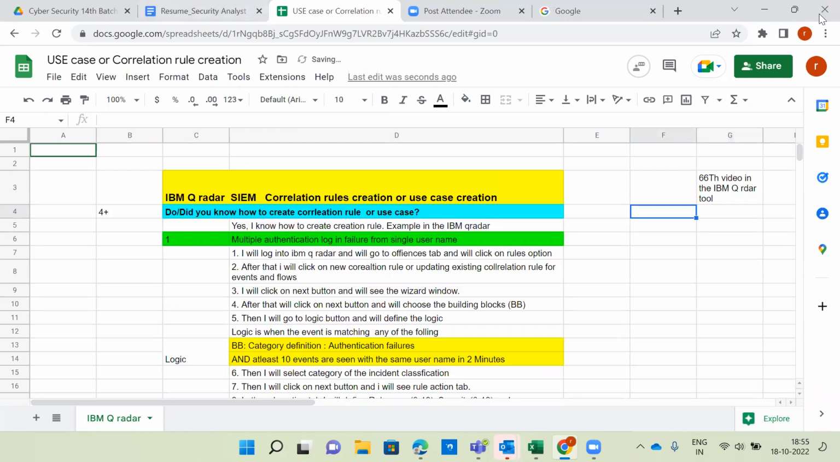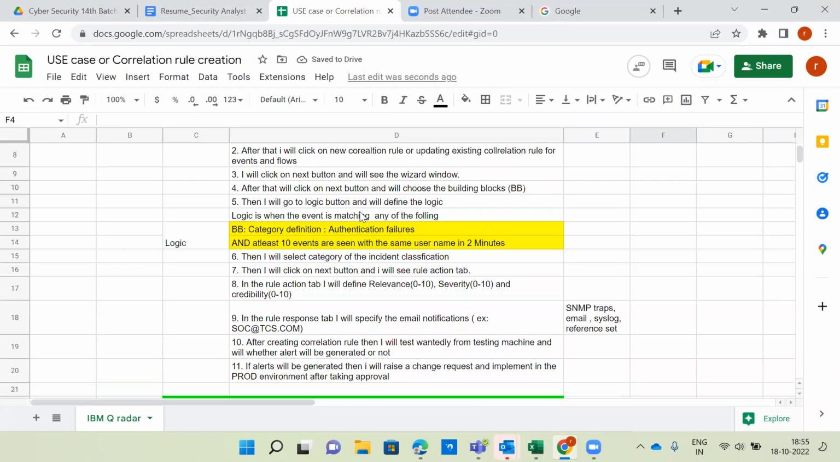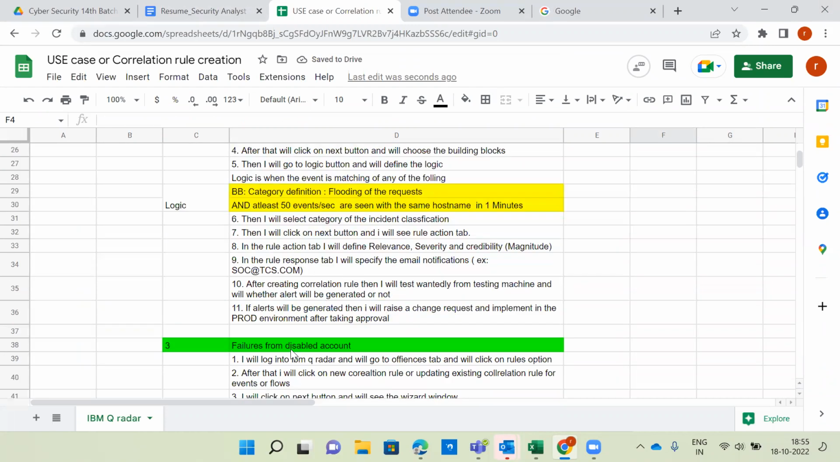Please go through that one when you are reading these particular use cases. Next one, failures from disabled account. Login failure attempts are coming from a disabled account. Anyone can guess the logic? With the help of username and IP address. Yes, same as it is.